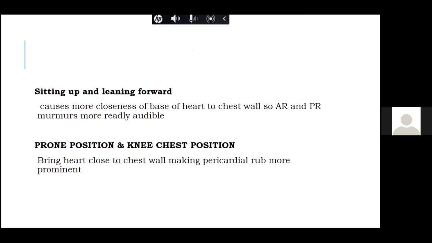And so the MS murmur, MR murmur, and Austin Flint murmur of aortic regurgitation are usually increased in the left lateral position. Now there are murmurs which are better heard sitting and leaning forward. These are usually the aortic stenosis murmur and aortic regurgitation murmur, and also the pulmonary regurgitation murmur, because the pulmonary artery comes closer to the chest wall. They are readily audible when the patient is sitting and leaning forward. The prone position is not done quite often as a dynamic auscultation. However, it brings the heart close to the chest wall, making the pericardial rub more prominent. So a pericardial rub becomes more prominent in the prone position and knee chest position.